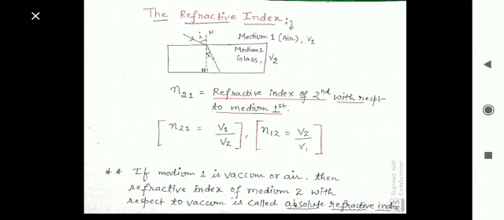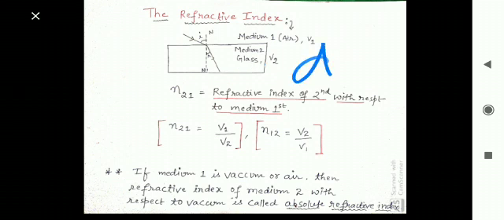Now see, for the understanding of this refractive index, we have taken here a glass slab. This is medium 1 and this medium 1 is air, and the speed of light in the air is taken as v1. So v1 is the speed of light in air. Then medium 2 is glass and the speed of light in glass is v2. If medium 1 is air, then we can say that this medium 1 is rare medium, and if medium 2 is glass, then it is denser medium.